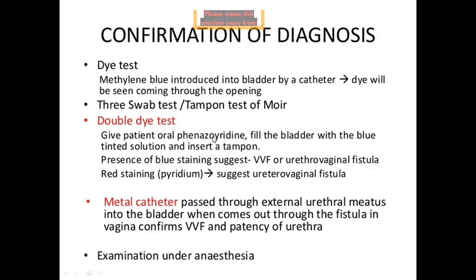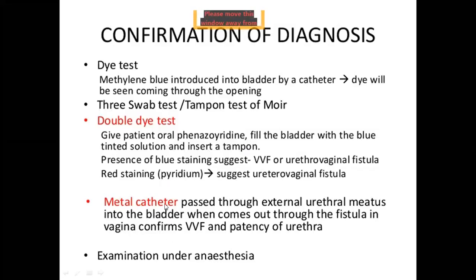So from the kidneys, red colored urine will be produced, coming through the ureters, and the bladder is filled with blue colored dye, that is methylene blue. A tampon or swabs are kept in the vagina. If there is a communication between the vagina and the bladder or the vagina and the urethra, there will be bluish staining of the tampon. But if there is red staining of the tampon, it suggests ureterovaginal fistula. That is called the double dye test.